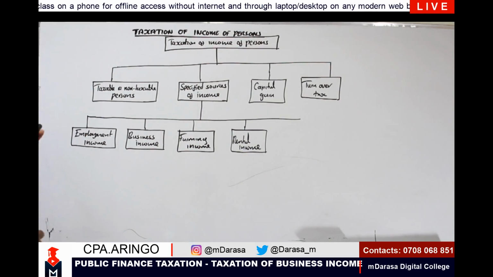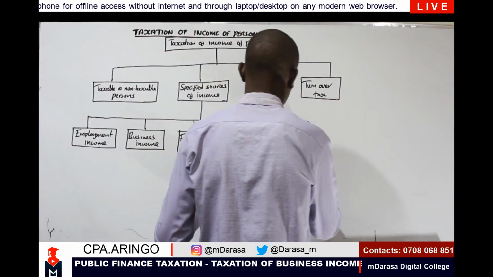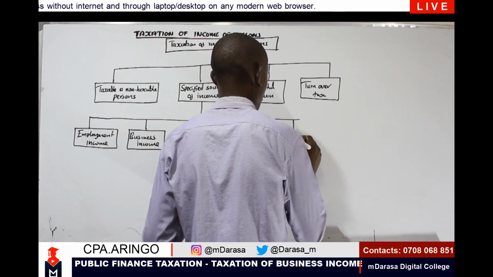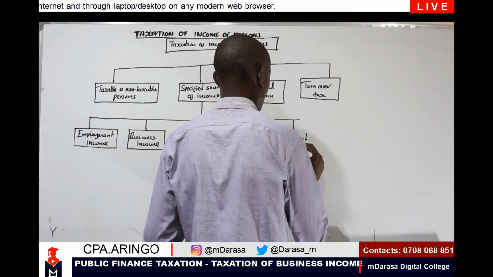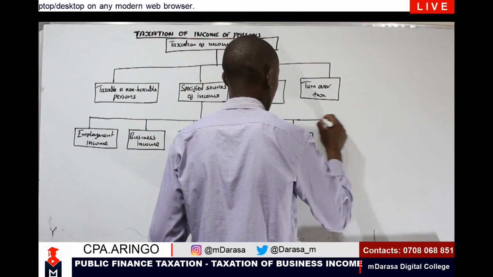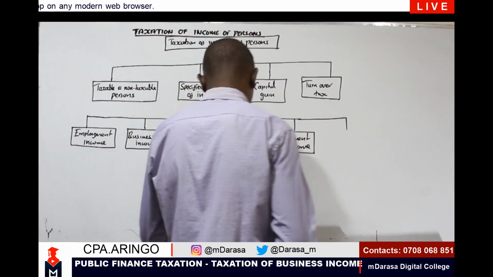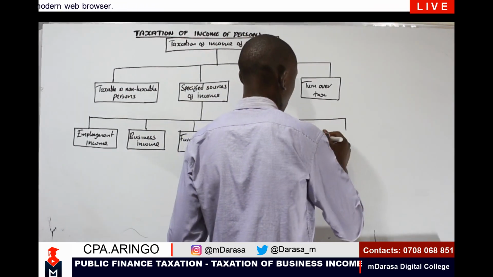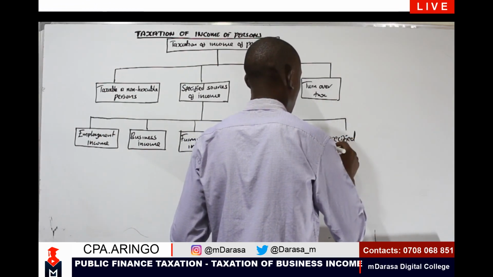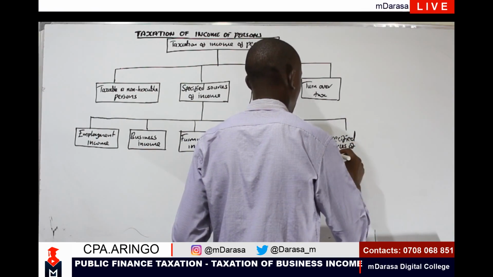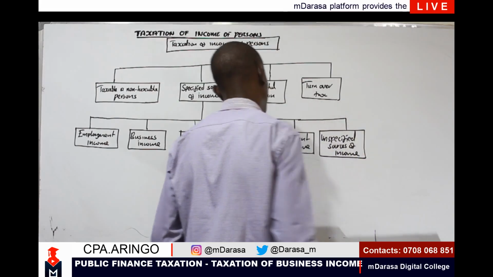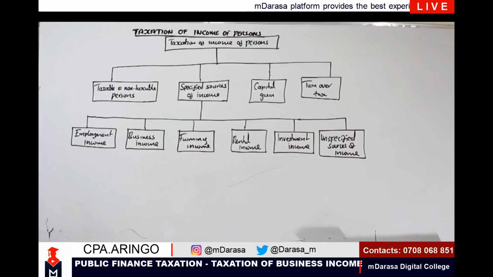Then we should also be able to understand the aspect of investment income. Then the other one you can talk of is unspecified sources of income. So this is also another branch of it.